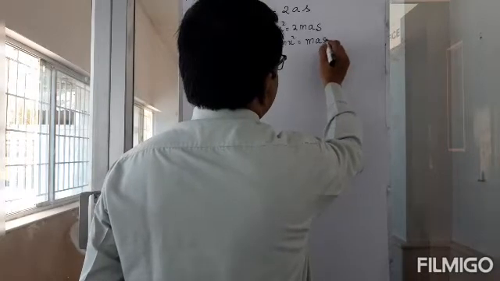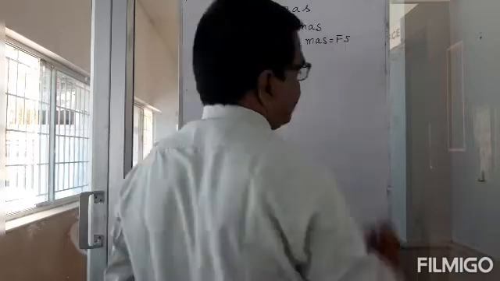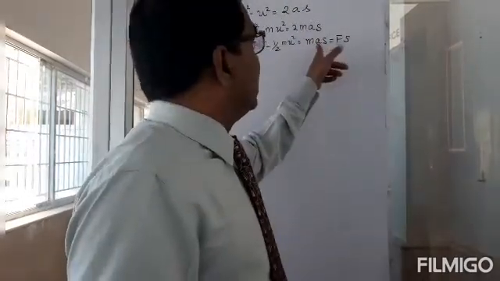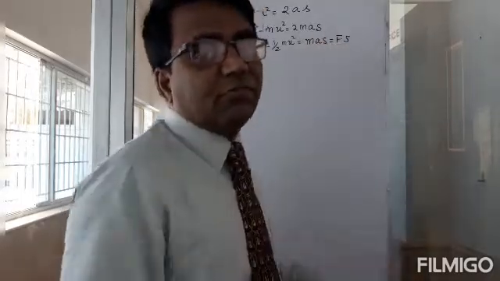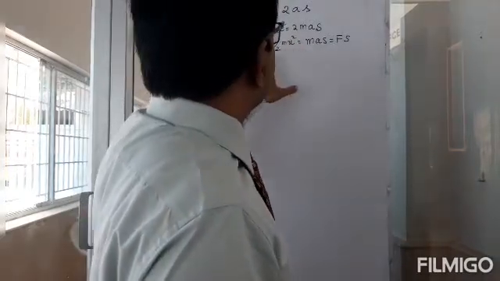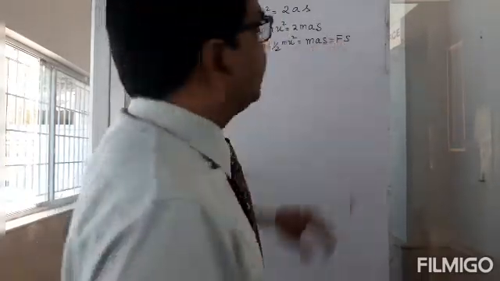So this is going to give you F into s. The force is acting in the direction of a clearly, and s will also be in the direction of a. So you have half m v squared minus half m u squared is equal to F into s.